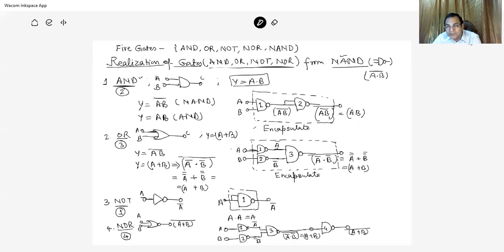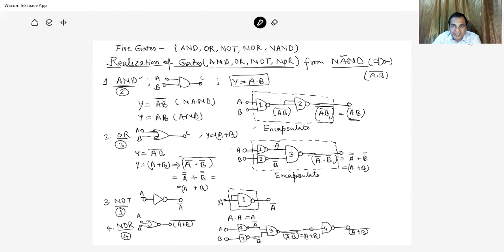Again, the same output is applied to another NAND gate, so what we find is bar over bar. This is the output, (AB) bar over bar, and (AB) bar over bar is AB.